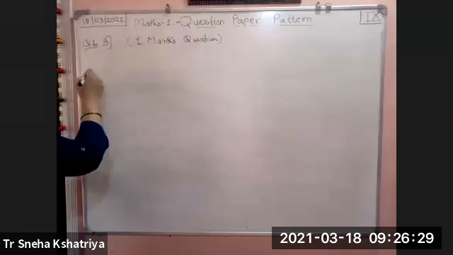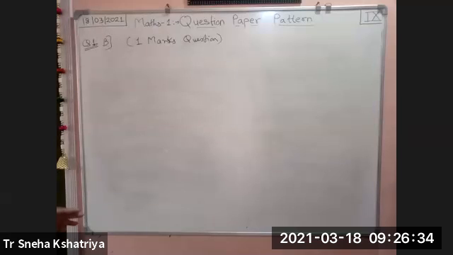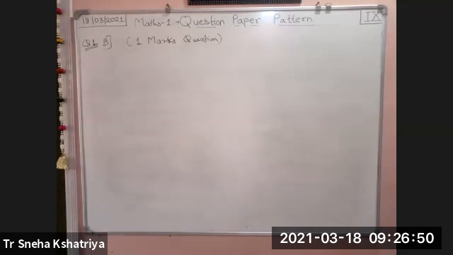Again, we will go to our previous chapter, that is ratio and proportion. There we will see the 1 marks questions, and after that we will come towards the second chapter, that is linear equation. So for 1 marks question, we will start from practice set 4.1.